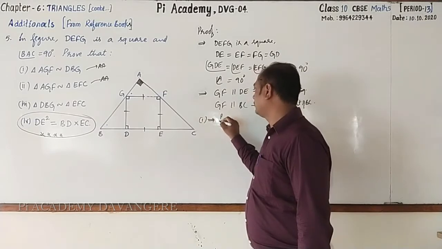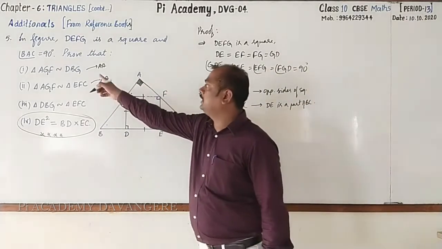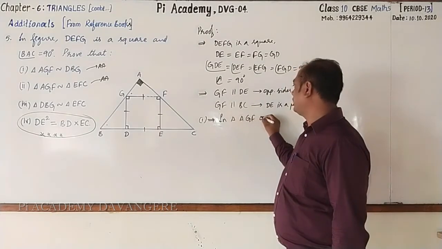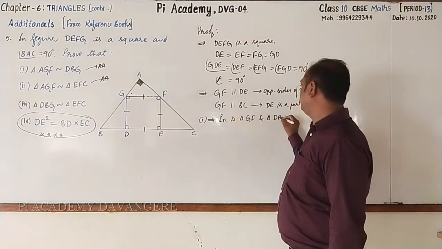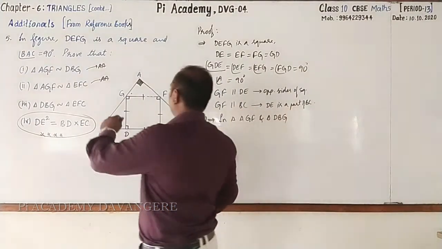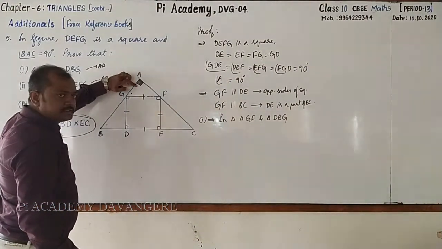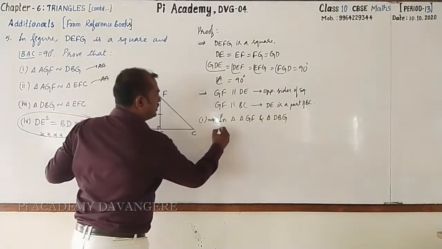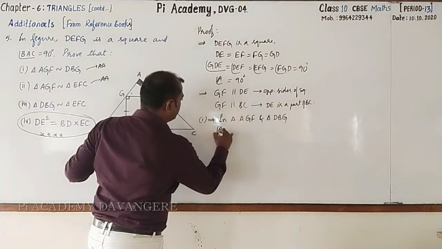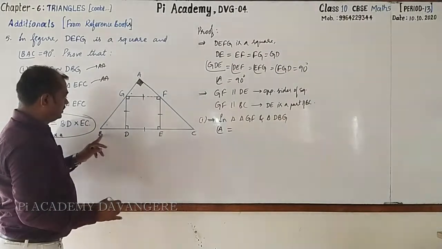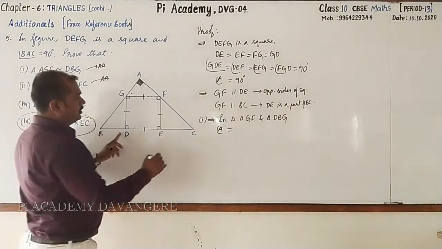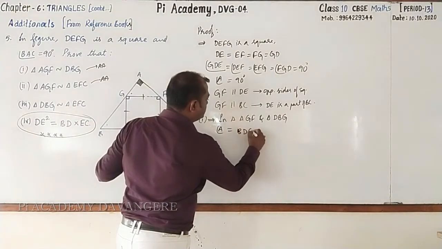First one, in triangle AGF and triangle DBG, angle A is 90 degrees, angle BDG is 90 degrees.